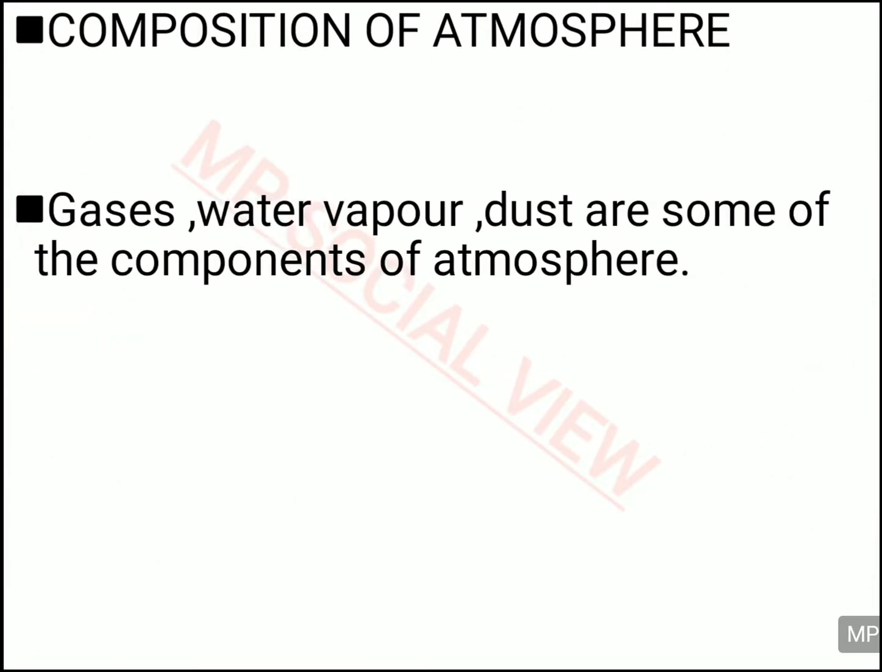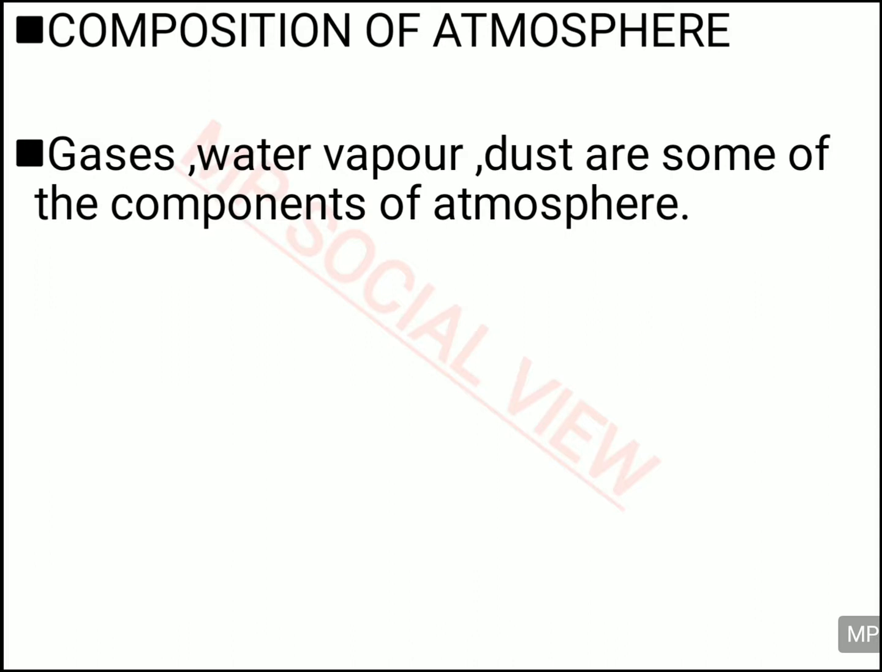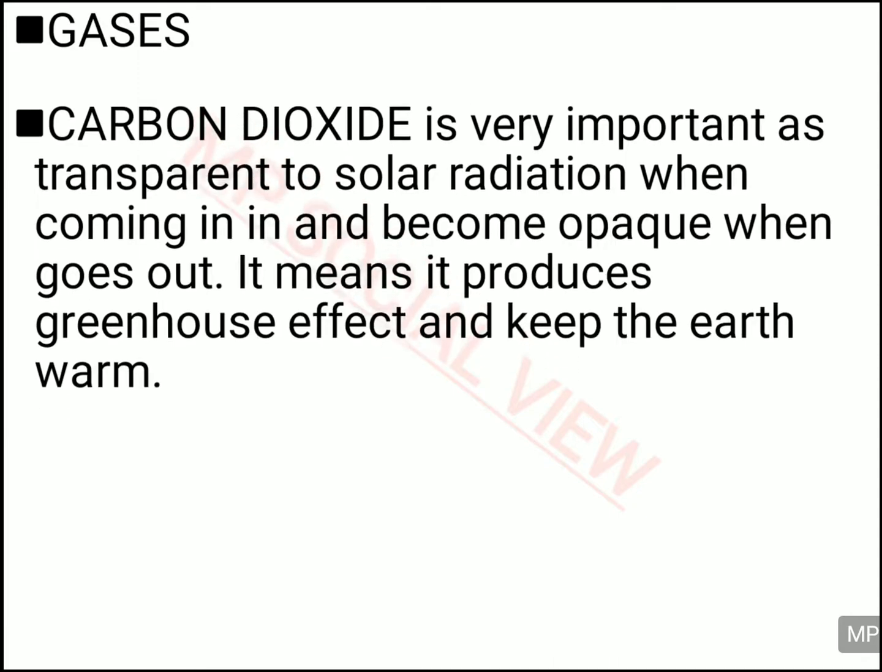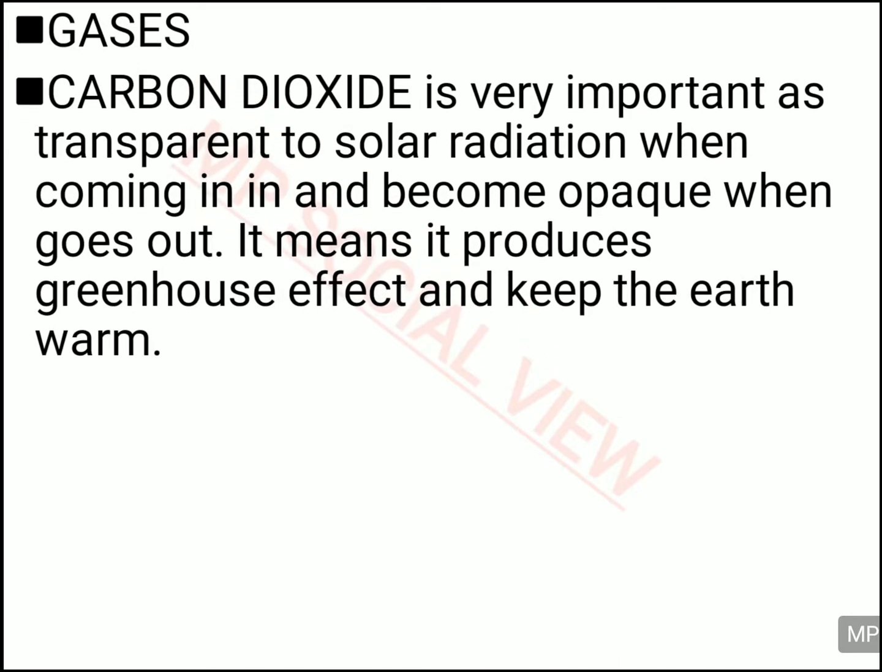Now let us see the composition of the atmosphere. It consists of various gases like nitrogen, carbon dioxide, oxygen, etc. It also consists of water vapor and dust particles. This composition of the atmosphere is not the same everywhere. It changes with height. For example, oxygen is found only up to 120 km and carbon dioxide is found only up to 90 km. Now there are various gases in the composition of your atmosphere.